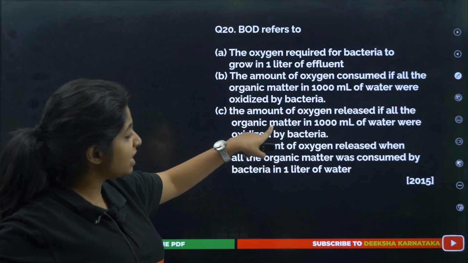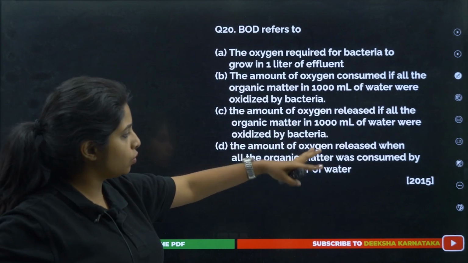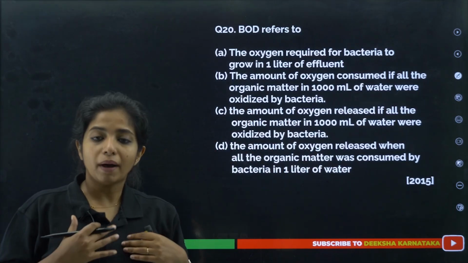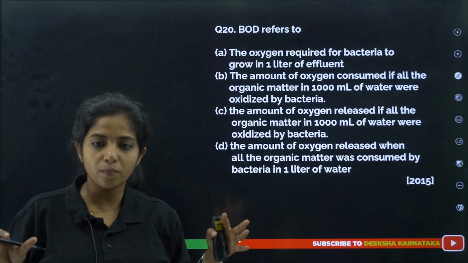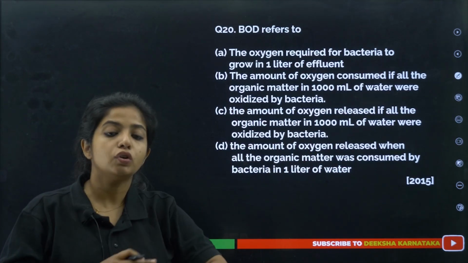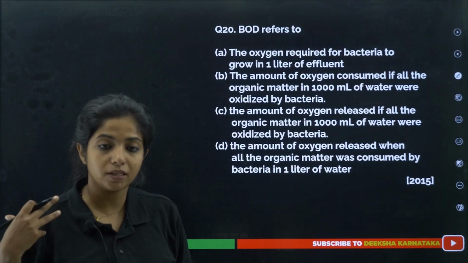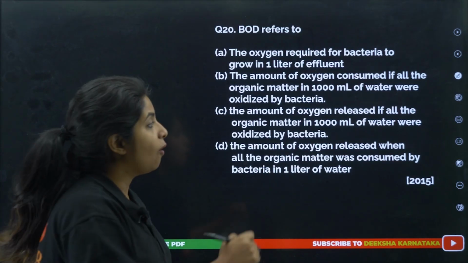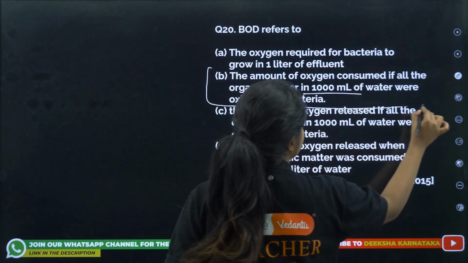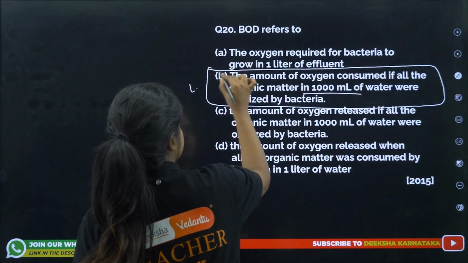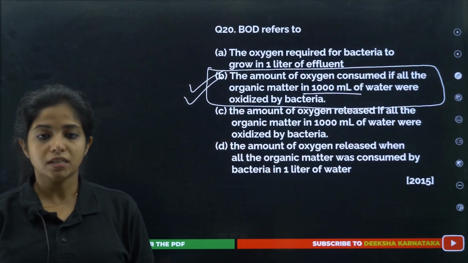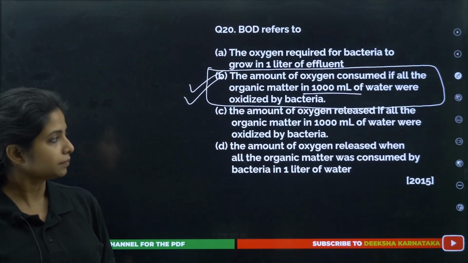The amount of oxygen released? No. The amount of oxygen released? No. It is the amount consumed, okay, how much oxygen is consumed by the bacteria to oxidize the organic matter present in 1 liter of water, or 1 liter of water can be said as 1000 milliliter of water. So this becomes your answer. Consumed. BOD means you are consuming. Oxygen demand, as in someone is consuming, that is why demand is high, right?